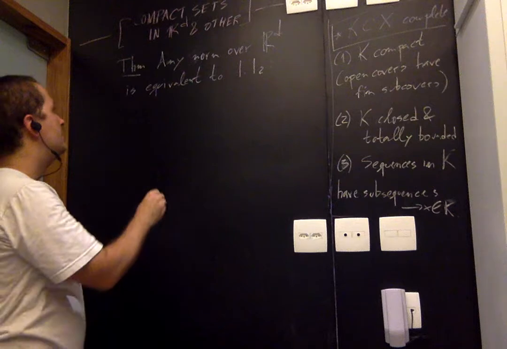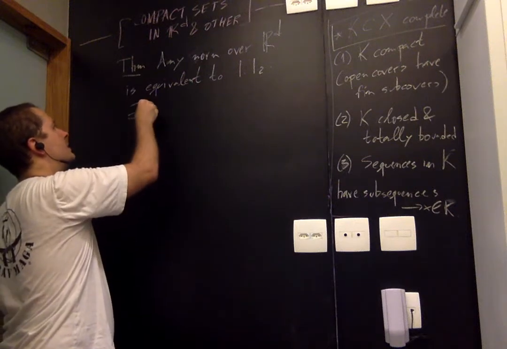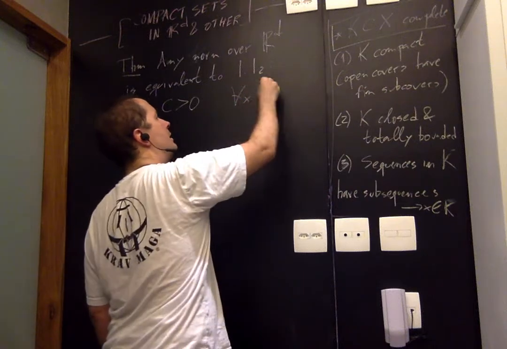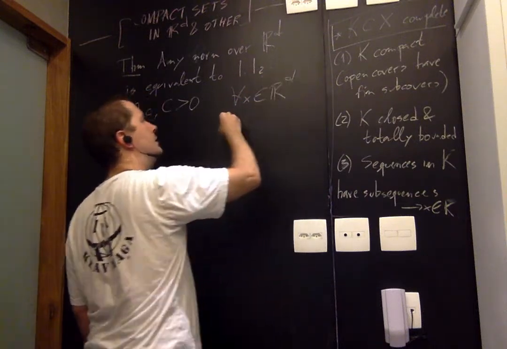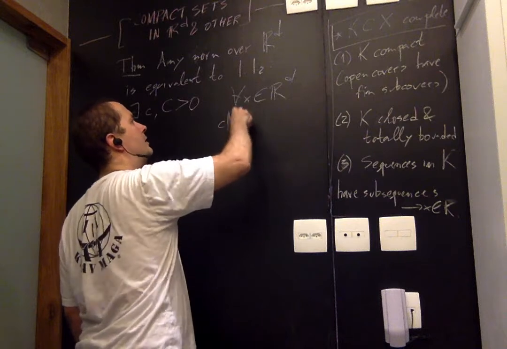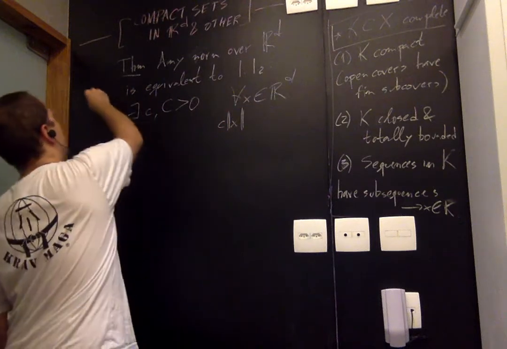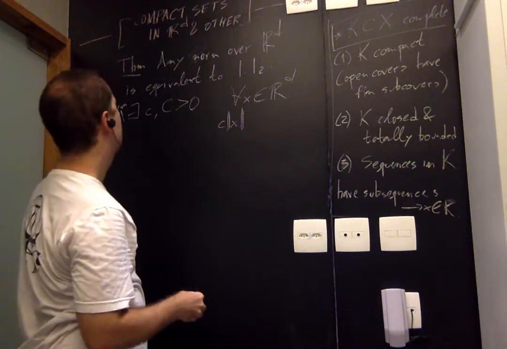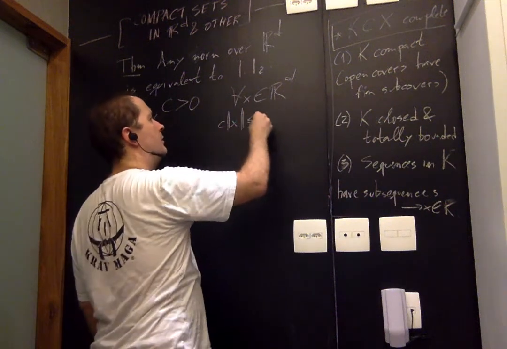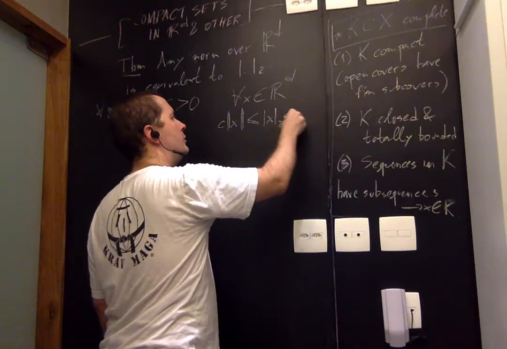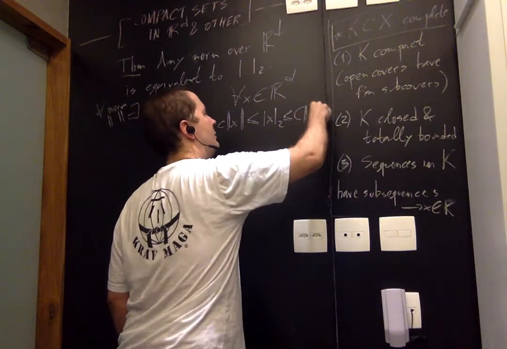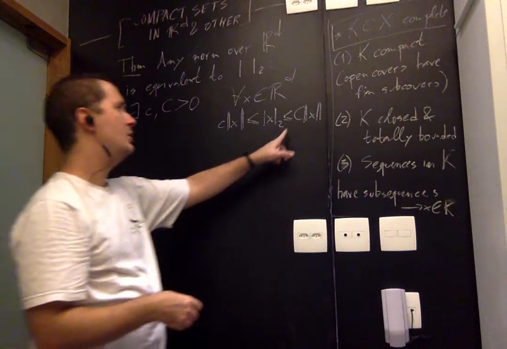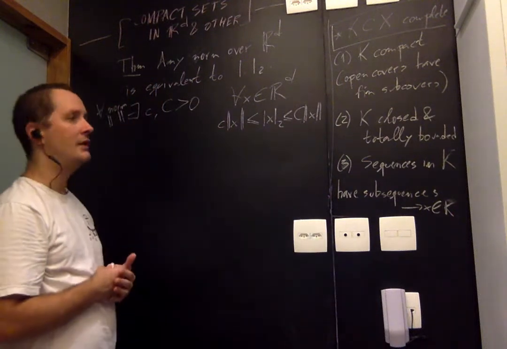There's another way to say it, which is to say that there exist positive constants such that for all elements x of Rd, given another norm, double bar, there exist constants such that the Euclidean norm is bounded below by little c times the norm of x, and above by capital C times the norm of x.